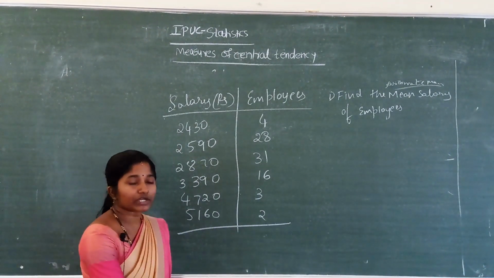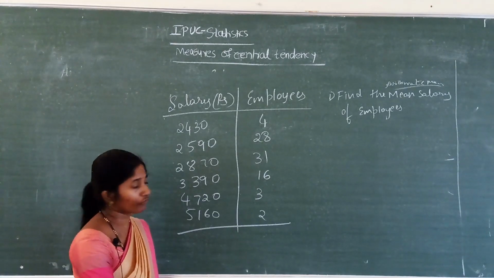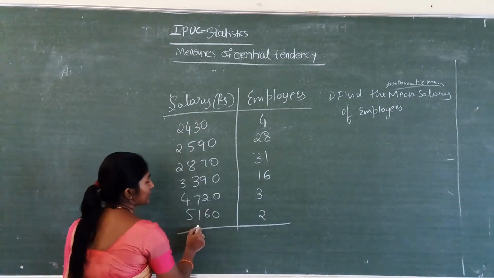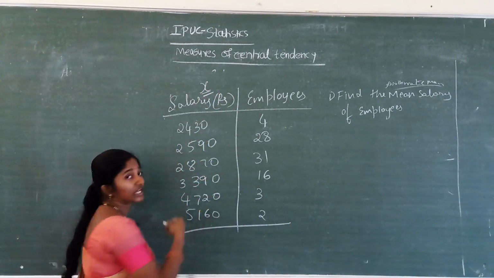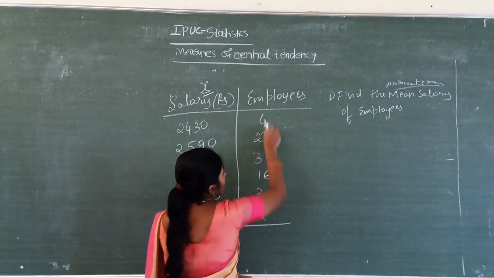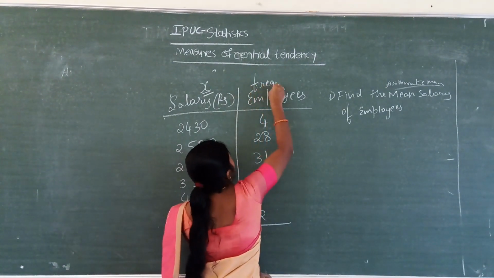Another question they have asked: what is the total salary of the employees? See, the salary is given in a discrete frequency distribution. I will take salary as the x variable, and the number of employees as the frequency.